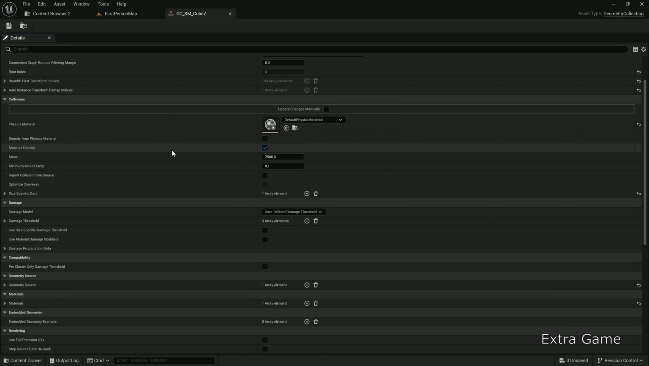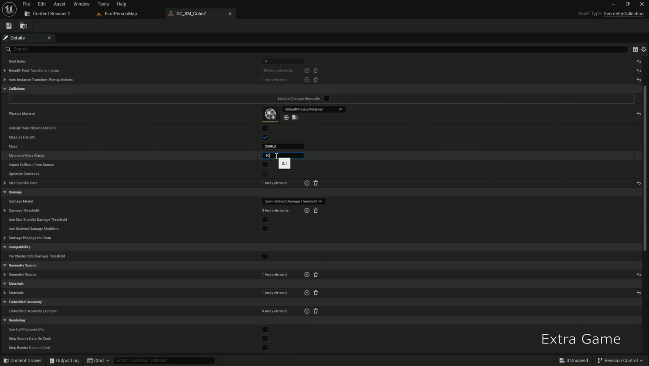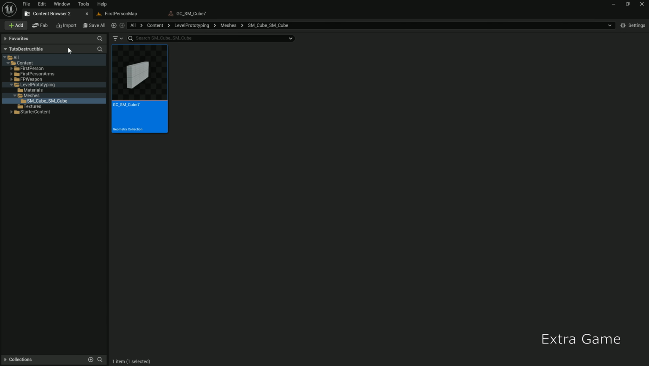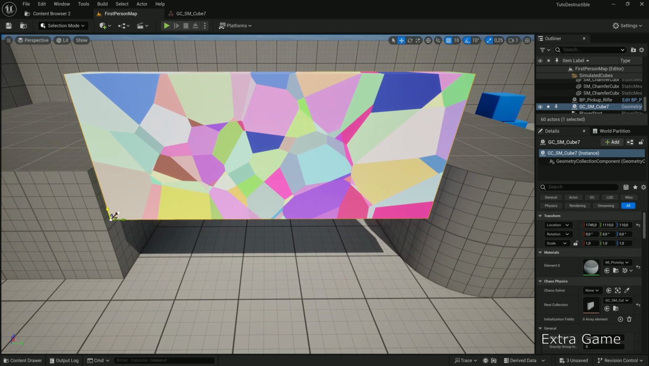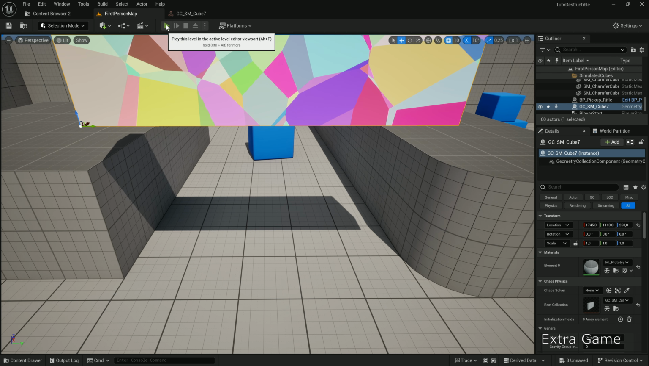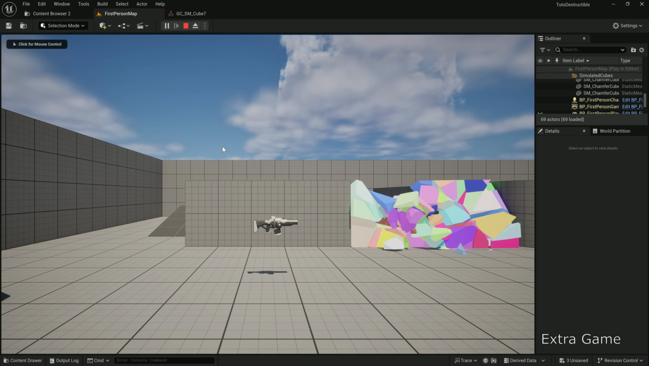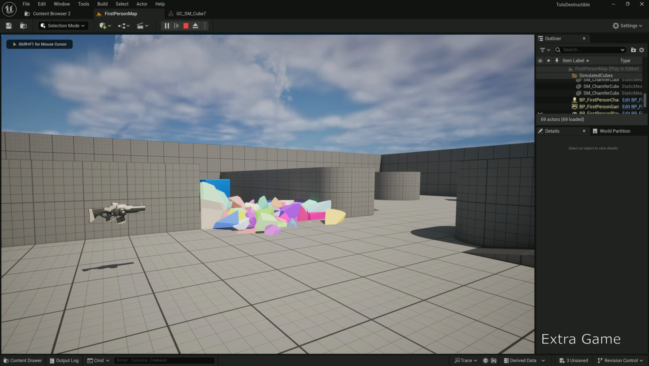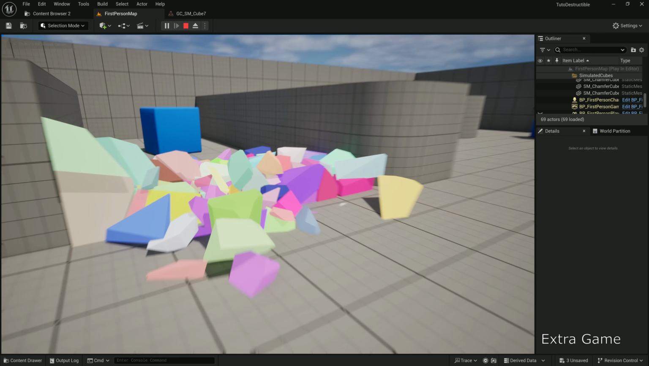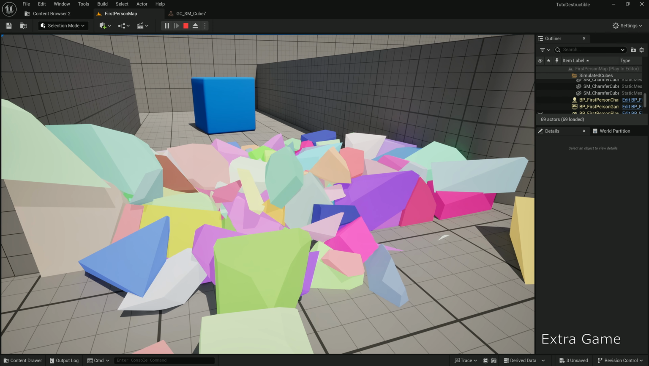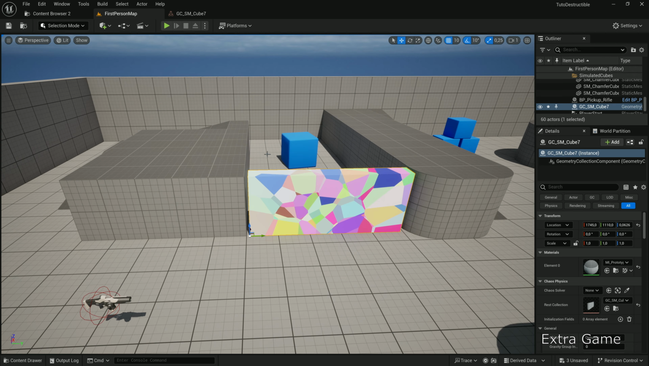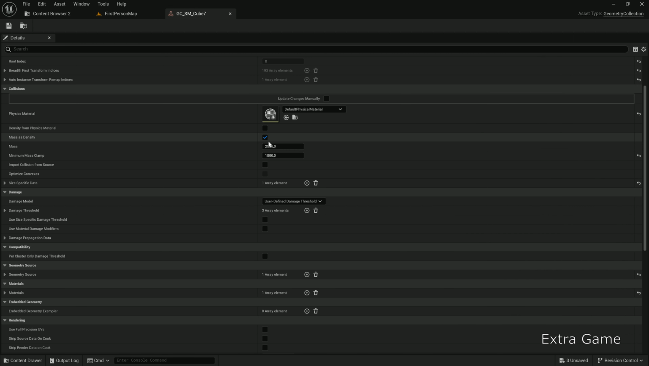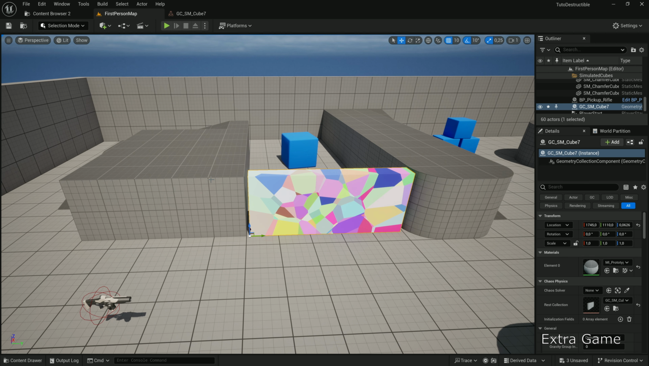Set Minimum Mass Clamp to 1000. We're changing this just for the test we're about to do. Put the wall up in the air. Launch the level. See how the wall collapses when it hits the ground. There are tons of pieces scattered on the floor. Select the wall and press End. In the Geometry collection, reset Minimum Mass Clamp to its original value.